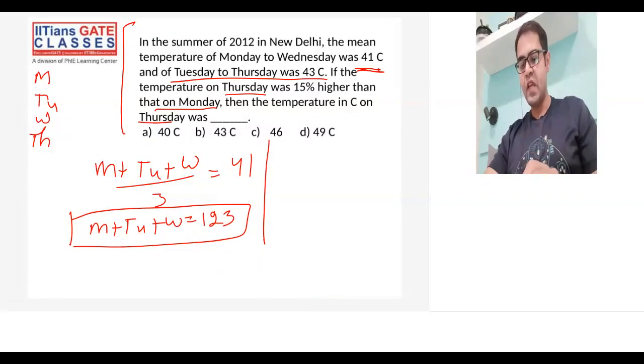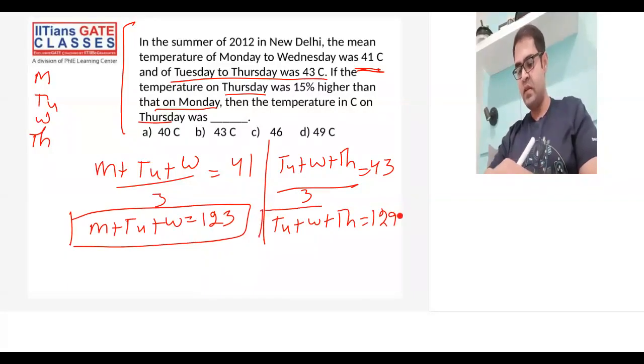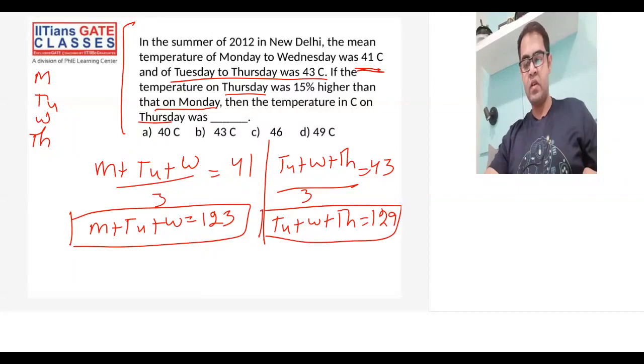Similarly, I can write for Tuesday to Thursday: Tuesday plus Wednesday plus Thursday divided by 3 is equal to 43. And Tuesday plus Wednesday plus Thursday becomes 129. This is the second equation I've got.